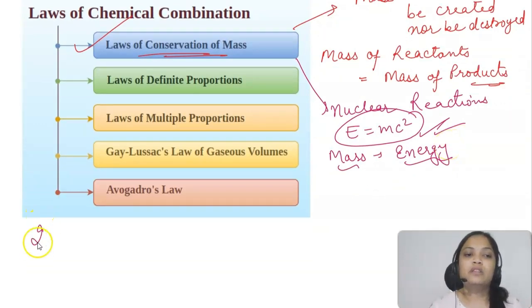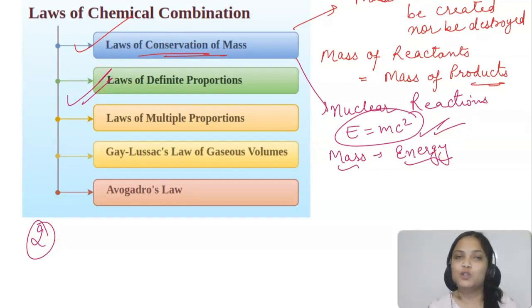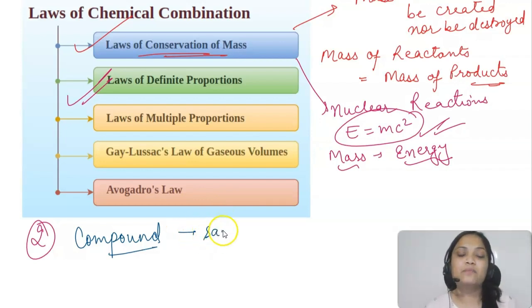Now let's talk about the second law, that is the law of definite proportions. This also you have studied in your lower classes. Whenever we have any chemical compound, you know that a chemical compound is formed by the chemical combination of elements. So this law says that a chemical compound always contains exactly the same proportion of elements by weight.